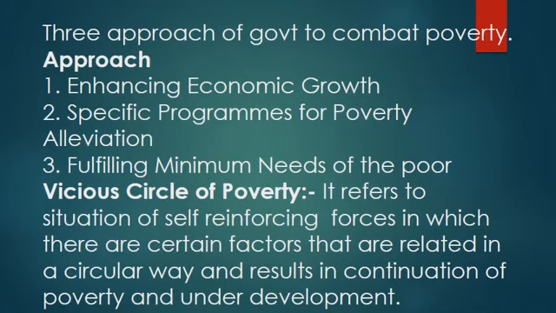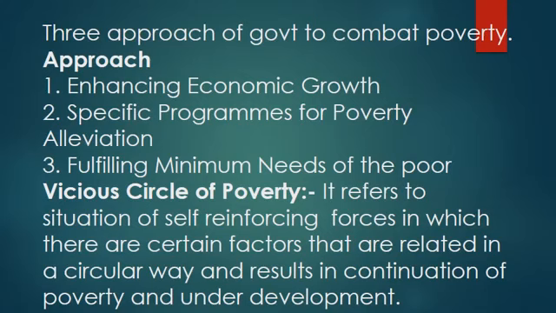Now let us understand the meaning of the vicious cycle of poverty. It refers to a situation when people continue to remain in the cycle of poverty. That is known as the vicious cycle of poverty. Let me read it out. It refers to the situation of self-reinforcing forces in which certain factors are related in a circular way and result in the continuation of poverty and underdevelopment.